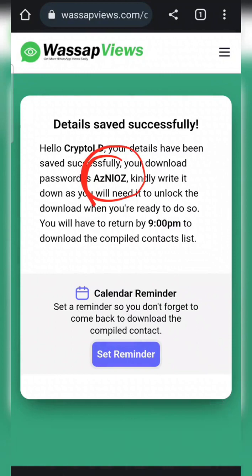So that is it. Now, how does this WhatsApp Views website work? Basically, somebody has seen that there is a problem and he has decided to create a solution. And this is what we call creativity. People are out there looking for contacts. People join different contact groups, and he thought, why don't I just create a website where anybody in any part of the world can come on a daily basis? They submit their contacts. So all those who submitted that day, we'll put it in a VCF file. We upload it on the site. By 9 p.m., they can come here and download it. In other words, it makes the work easier.